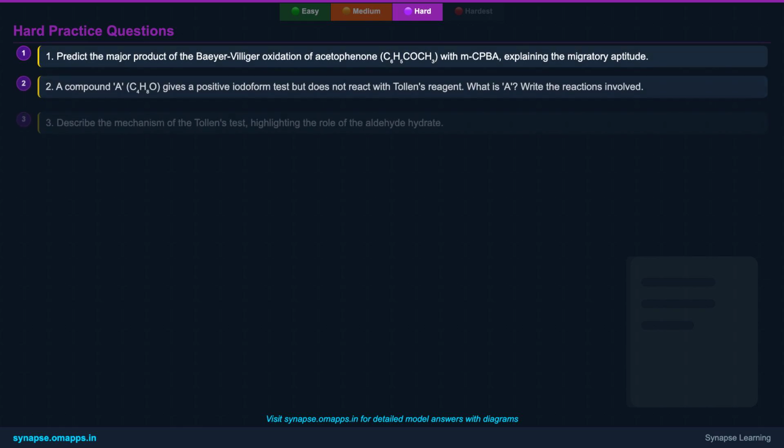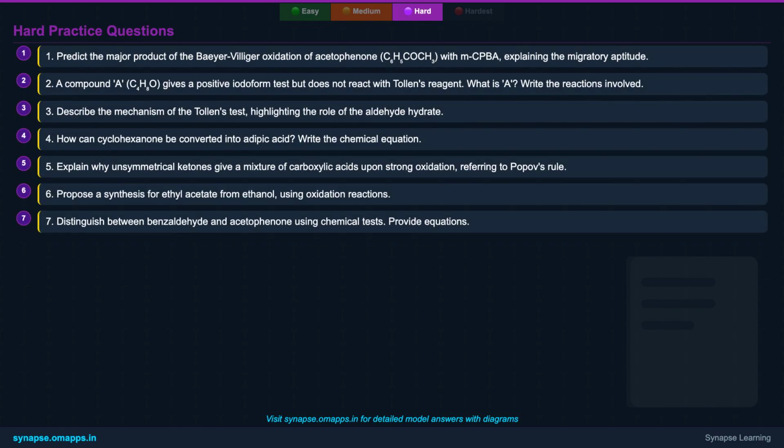You've now explored advanced mechanisms, selective oxidations, and their applications. It's time to consolidate your learning with these 7 challenging practice questions. These problems require a deeper understanding of the concepts we've just covered. Take your time, analyze each question carefully, and apply the principles of reaction mechanisms and reagent selectivity to arrive at the correct answers. This is where your advanced preparation truly shines.